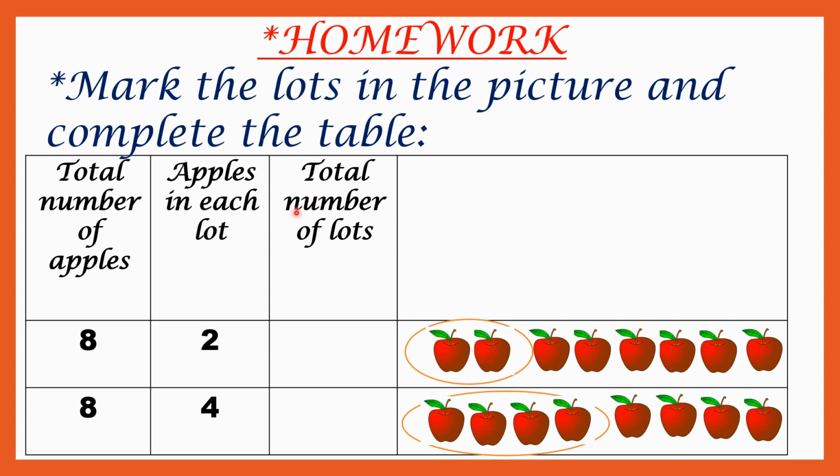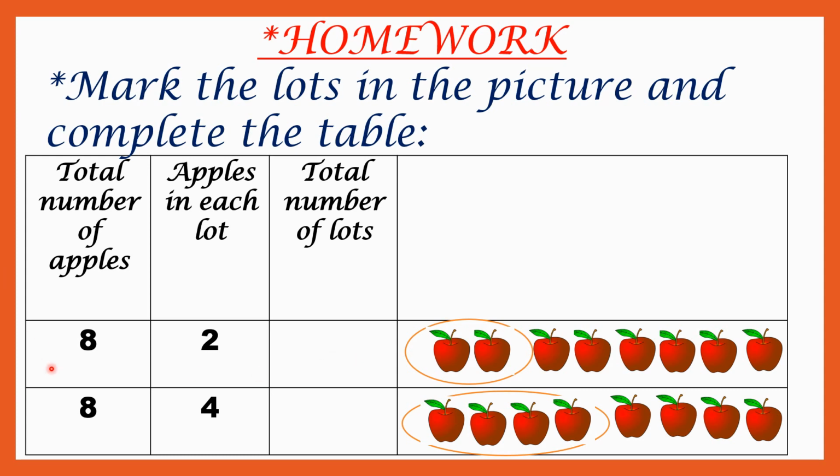And the total number of lots. Now, how many lots will you get here? This two apples make one lot, two. This two apples make lot three. And this two apples make lot four. So we will get here a total number of lots: four.